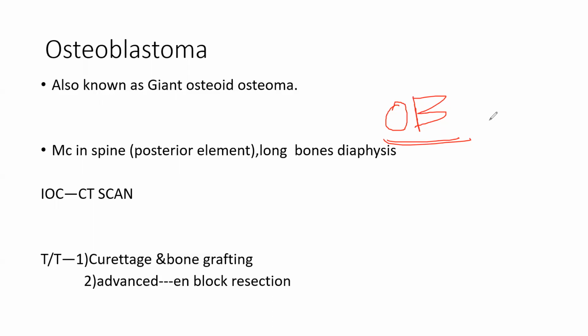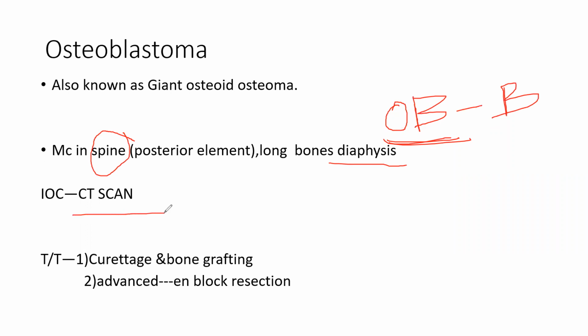Most commonly in the spine, it is osteoblastoma. It is a benign tumor. B for benign, you can remember it like that.